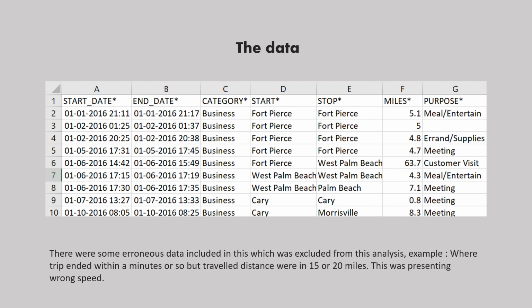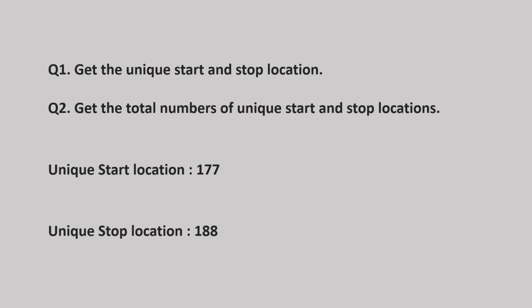The assignment had a few questions along with other questions which were posted on Kaggle. I'm going to answer those questions based on my understanding and analysis of this data. So the first and second questions were related, and asked about start and stop locations: What is the unique number of start and stop locations, and what are those locations? There were 177 unique start locations and 188 unique stop locations.